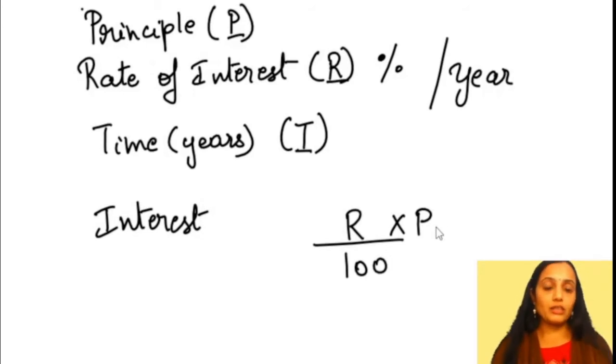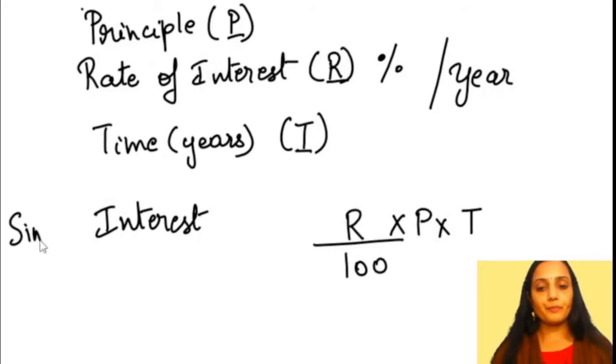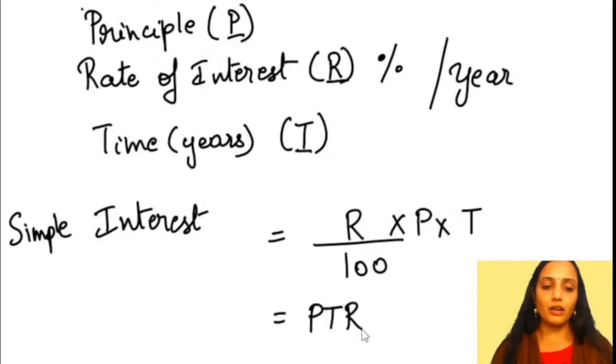Now if you are taking for more than a year, it will be into the number of years, right? So it is just multiplying with the time. So that is why this is called the simple interest. Now there is one more type of interest which is called the compound interest, which we will learn in the next year. So simple interest is equal to rate of interest into principal into the time, or we also write it as PTR by 100. This is one way of getting the simple interest.